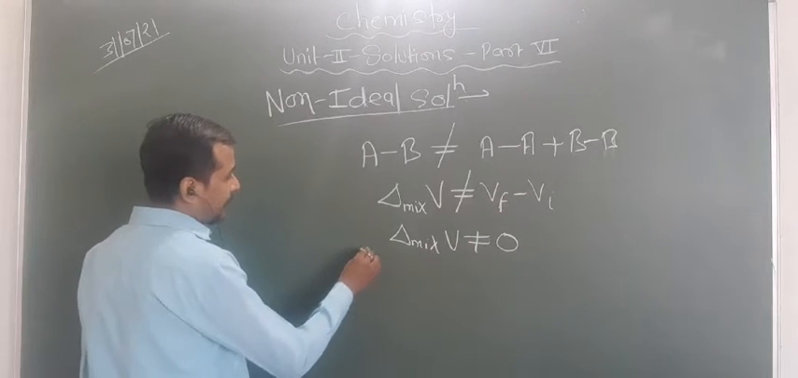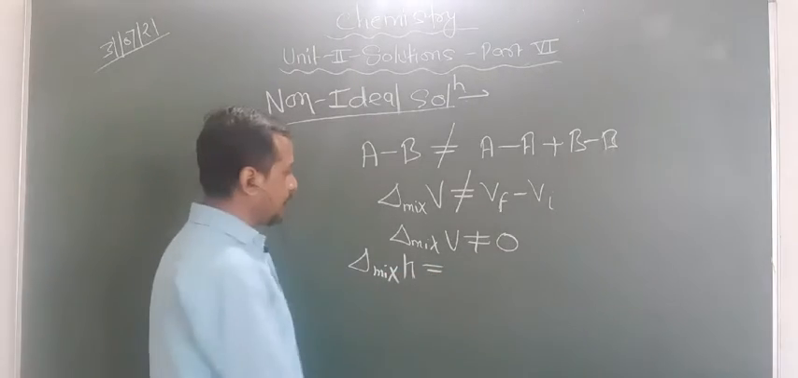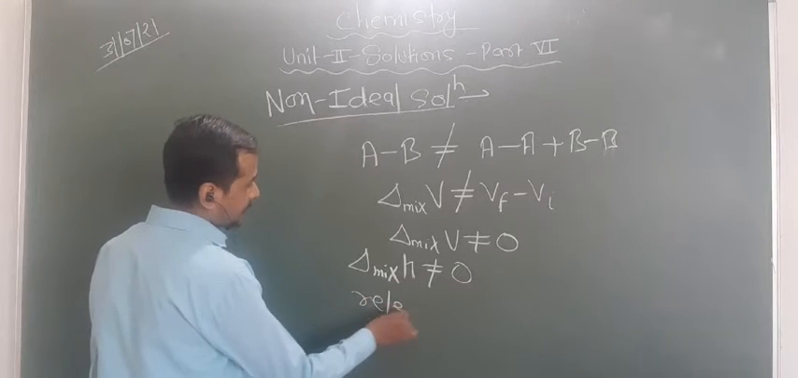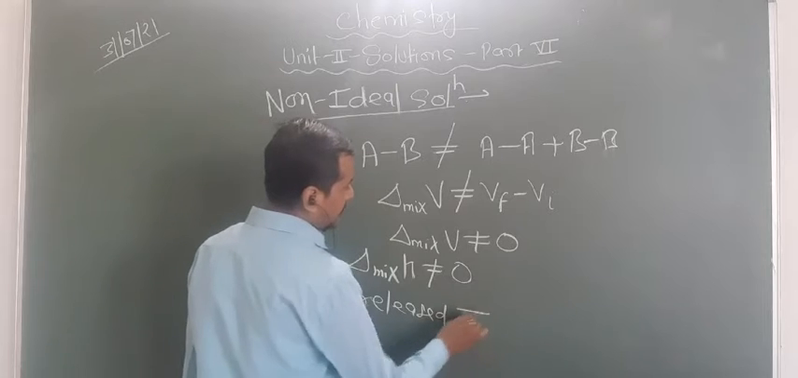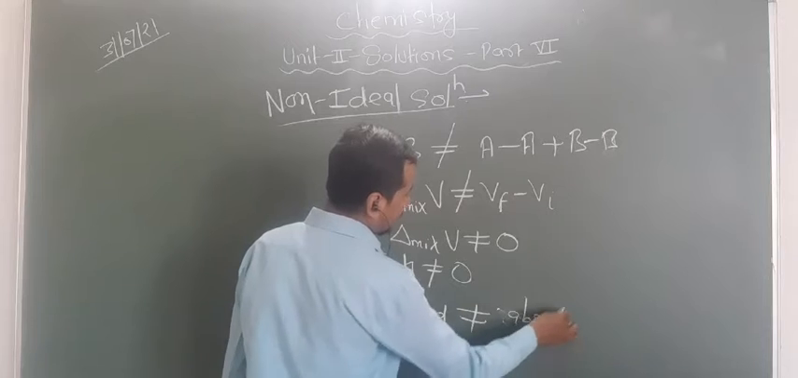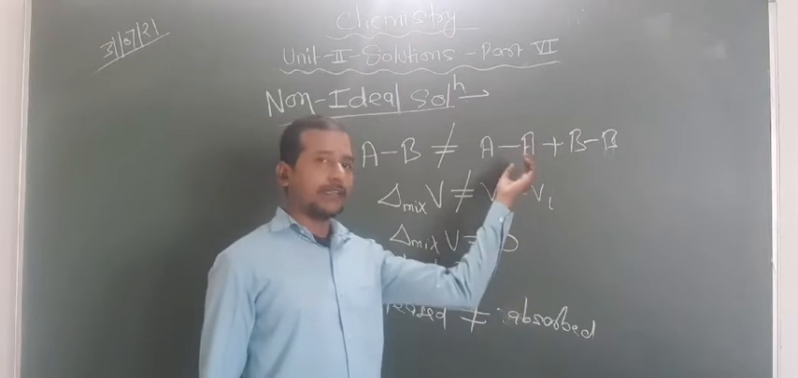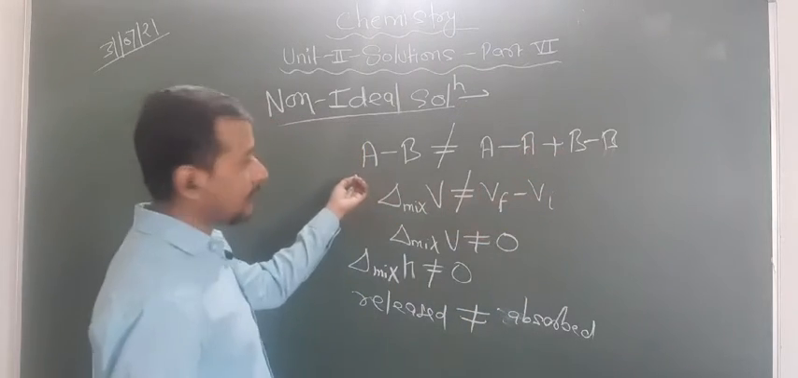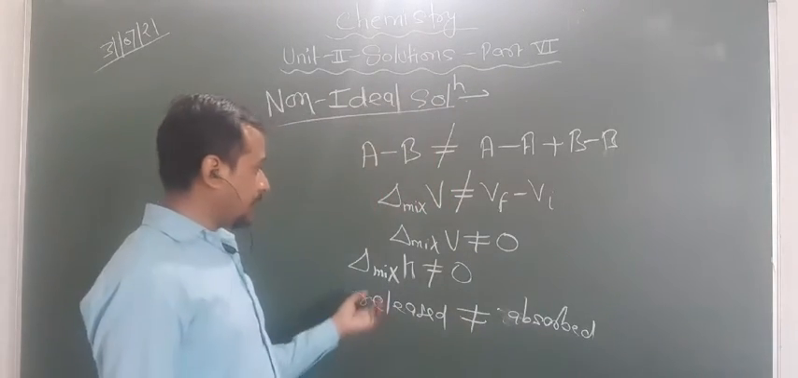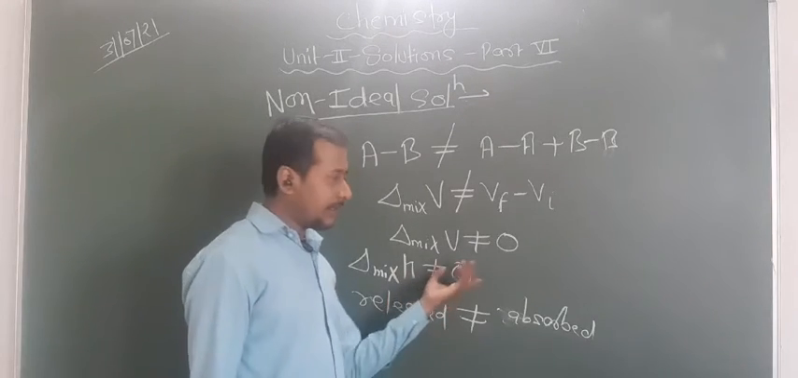Similar thing happens with delta mix H, that is, the change in enthalpy. This is also not equal to 0. Here the energy released is not equal to the energy absorbed. Are you getting this point or not? In one condition, energy is taken to break the bonds, and in the other, energy is liberated by the formation of bonds, and these are not equal. That's why delta mix H is also not equal to 0. That means it may be negative, it may be positive.